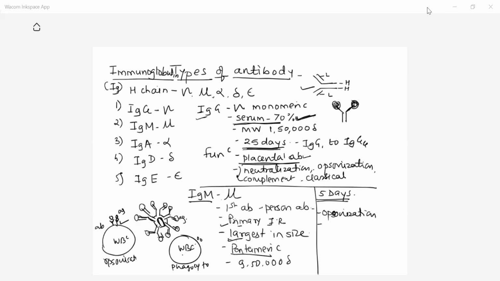Then next, these IgM antibodies are also involved in the blood group reaction. In blood group reaction, which antibodies are involved? IgM antibodies. So that is about the second type of antibody.